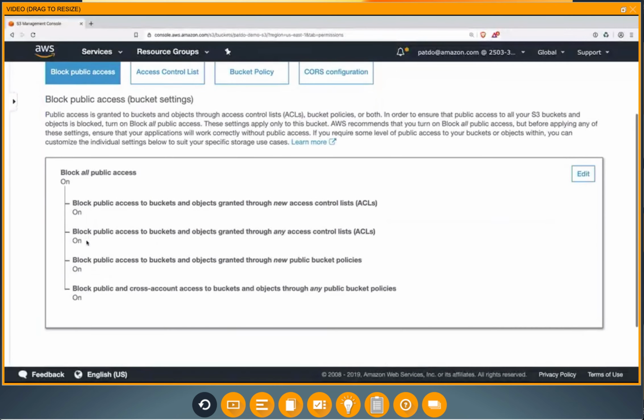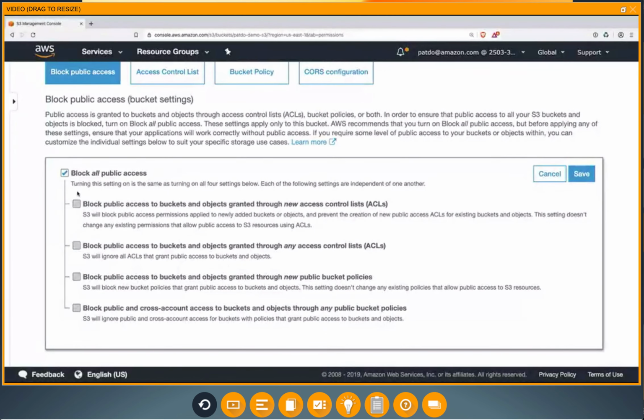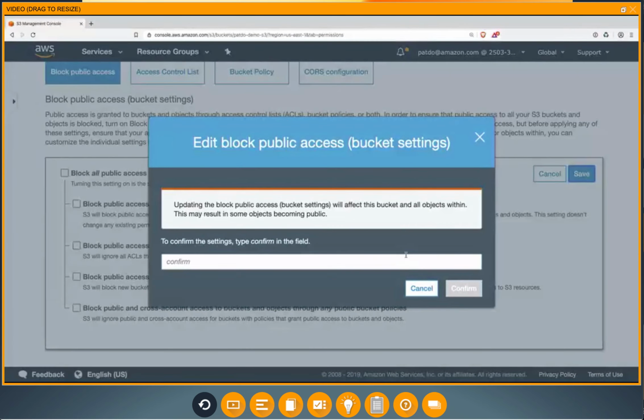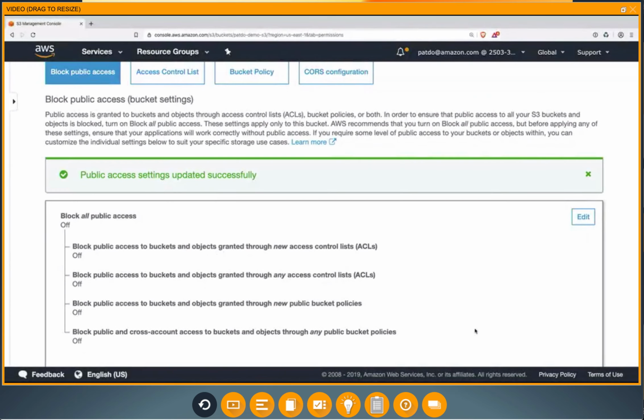So today, this is all turned on, preventing any public access. If we wanted to go and do that, we would first have to turn it off. So I'm going to go and make an edit to this really quick. We have to uncheck that, and then now it's going to allow us to apply a policy. This does not make our stuff public. It just allows us to then make it public. So I'm going to click Save on that. Confirm. So now we've allowed us to go and make it public.